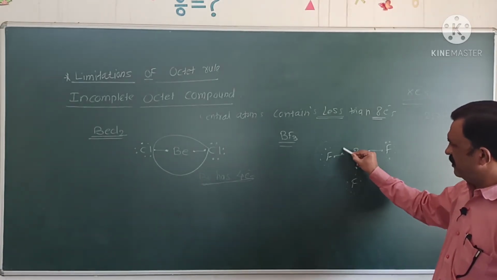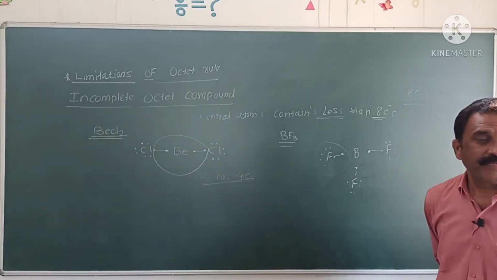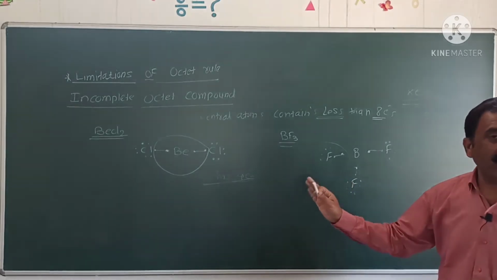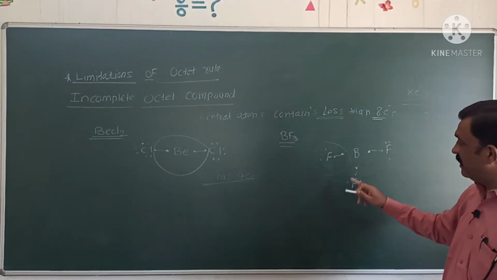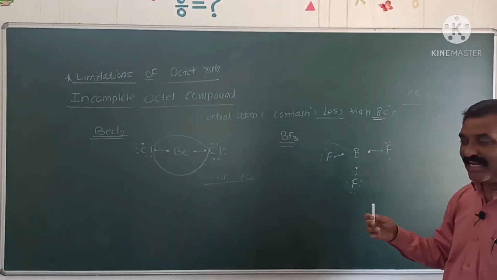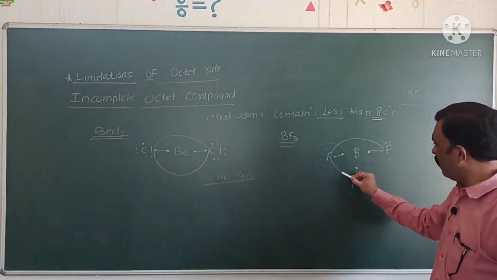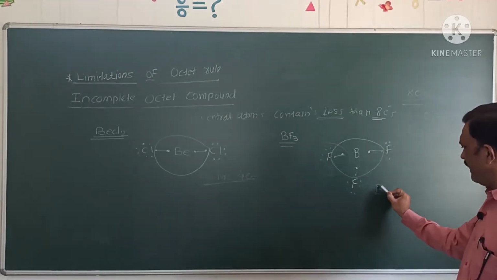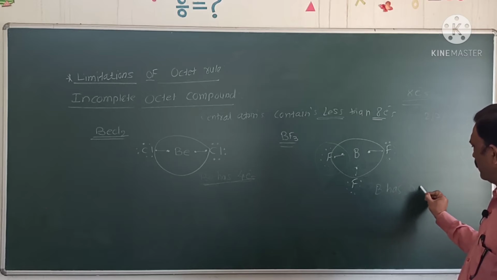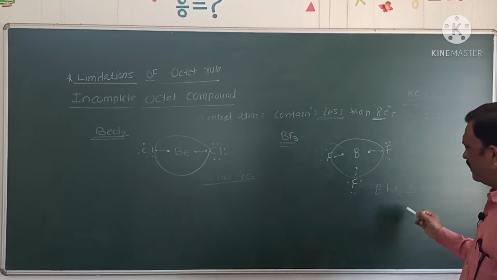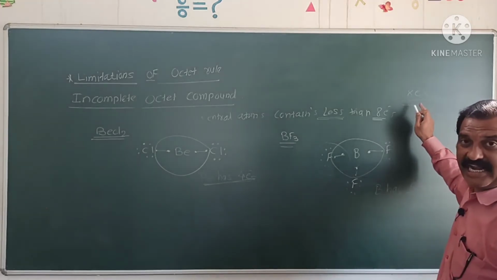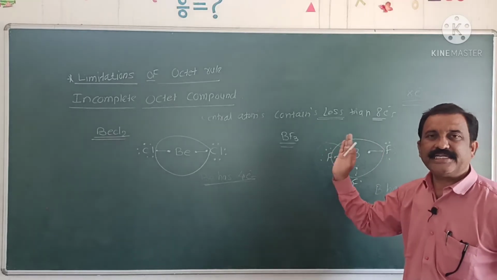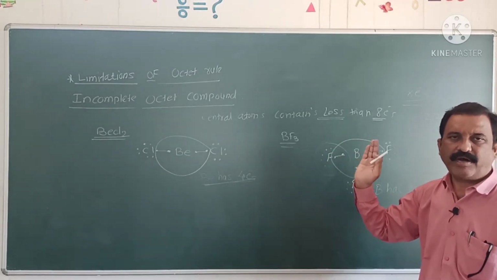Here fluorine acquires 8 electrons in its outermost shell, but boron, which is the central atom, contains only 1, 2, 3, 4, 5 and 6. Boron has 6 electrons in its valence shell, which is less than 8 electrons, and hence BF3 is also an incomplete octet compound.